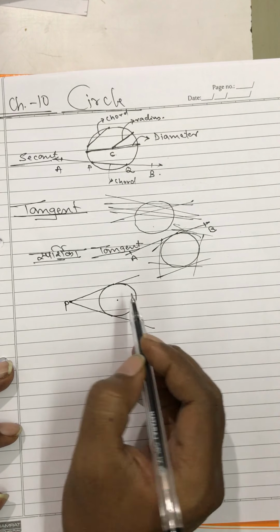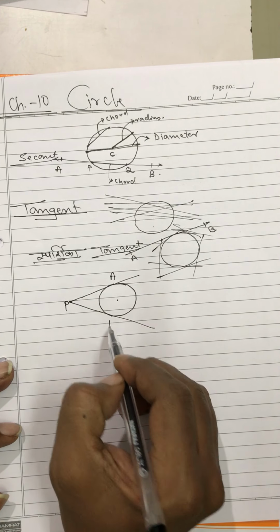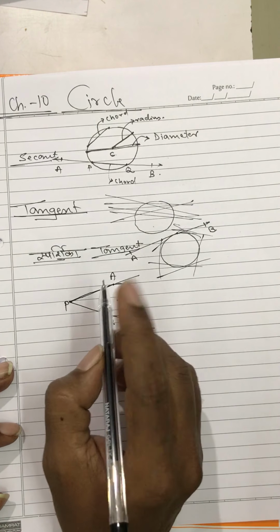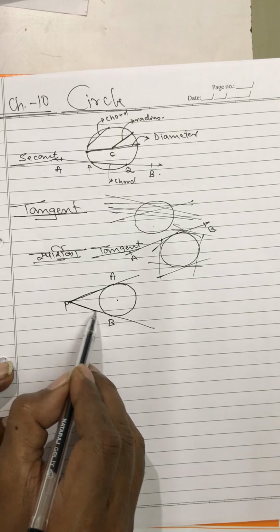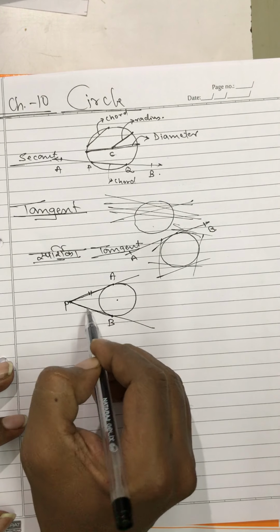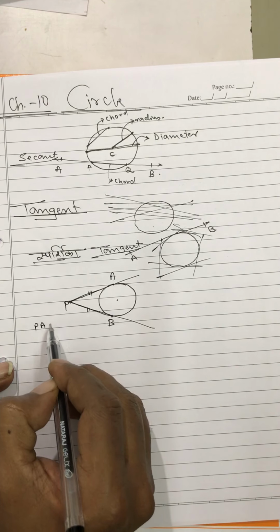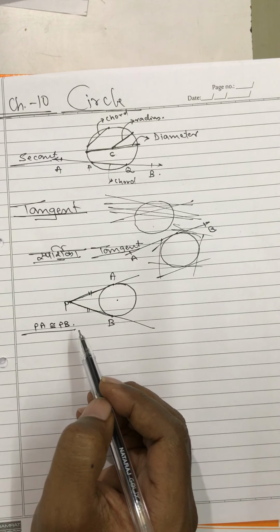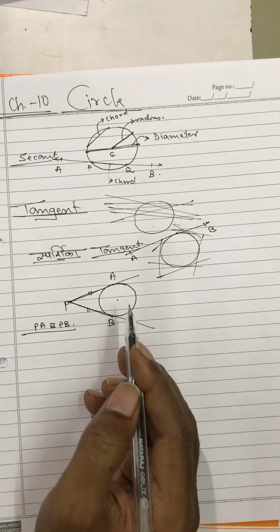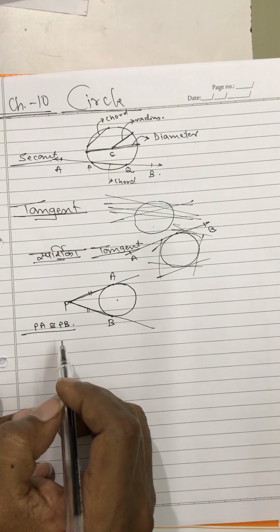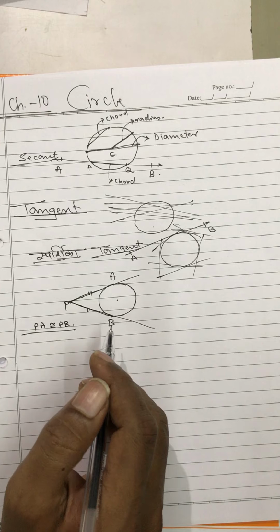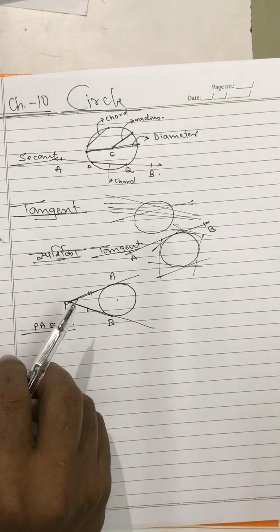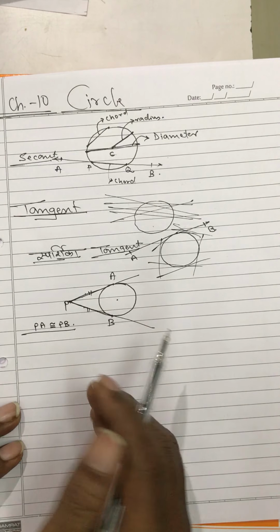And remember one more thing, my dear students. When tangents are drawn from one point outside the circle, then those tangents are congruent. PA will be congruent to PB because tangents drawn from the same point outside the circle are congruent. This is a theorem. When we have tangents drawn from one point outside the circle, then those tangents are going to be congruent.